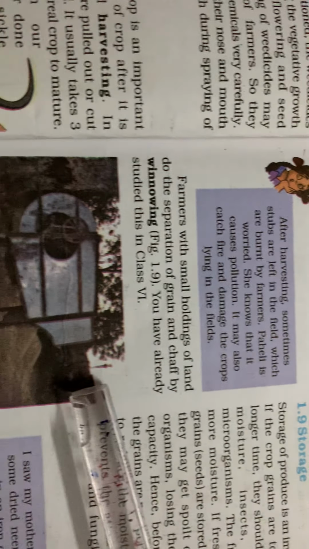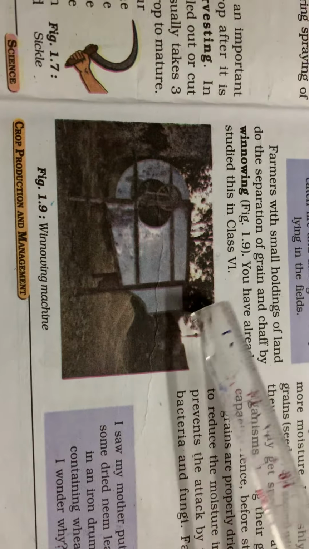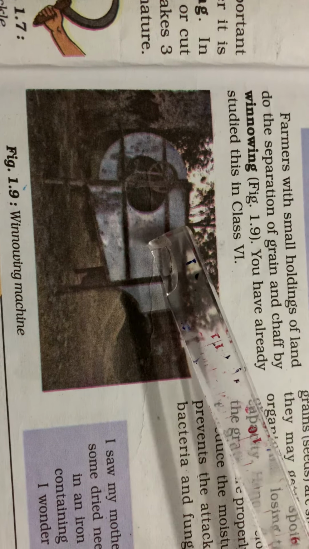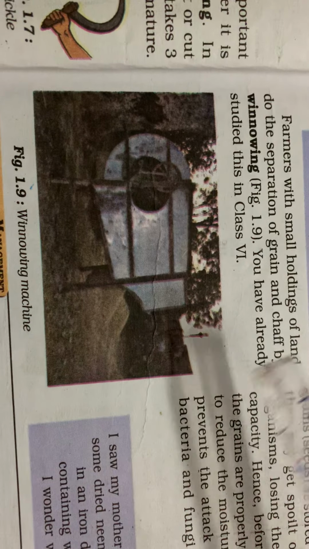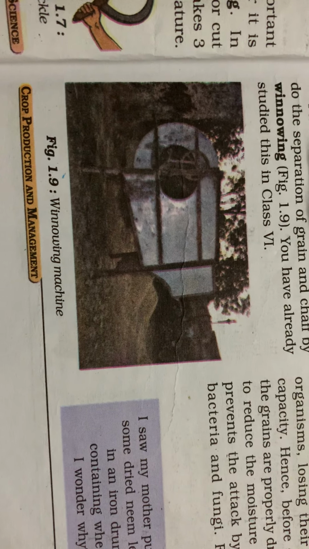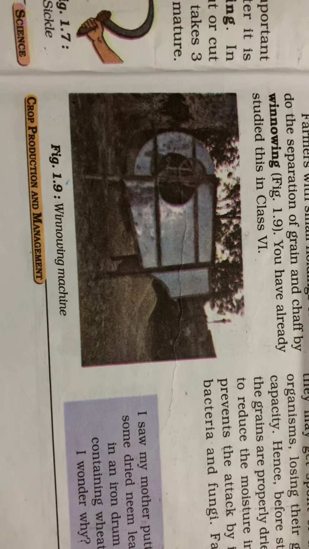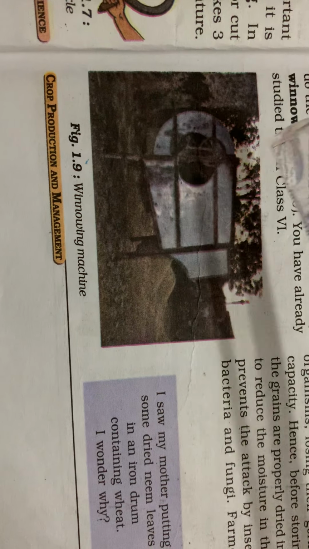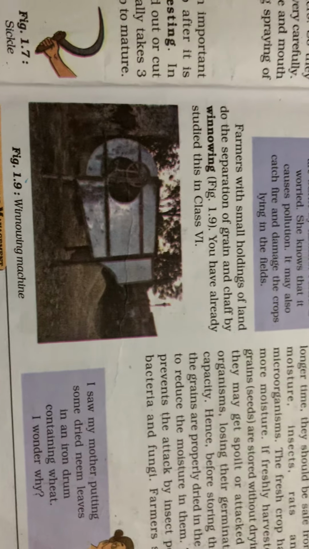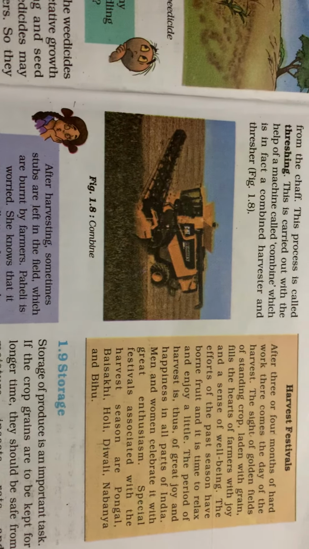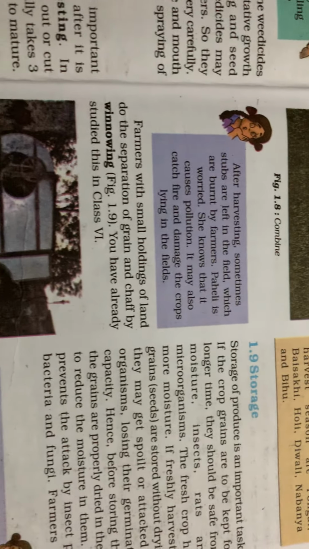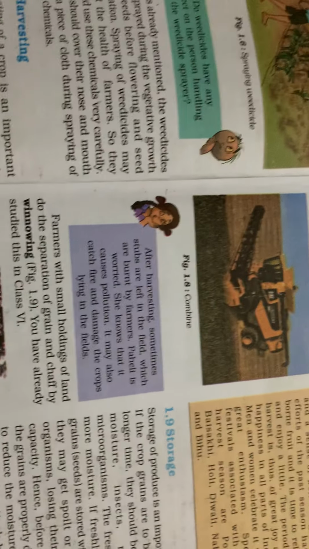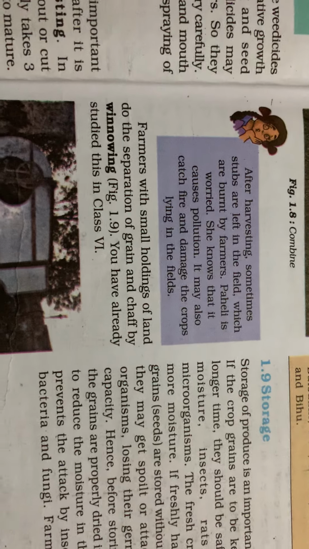After this, we have winnowing, which is done by blowing air from a source. Now when we do winnowing, what happens? You get two heaps. One is your grain and another is chaff, which, being lightweight, is collected next to your wheat, and we have two heaps. This way we have taken out our grain. Now the grains are ready. Now what to do with this grain? The grains are ready in a huge quantity.